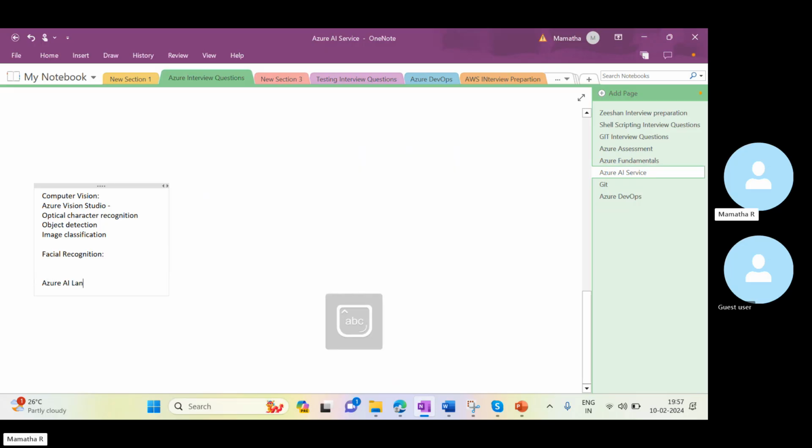So wherever you get asked about any key phrase extraction, we can use Azure AI language service. Whenever we get Azure AI speech services, whenever we want to use speech to text, text to speech, and speech translation also, we'll be using the Azure AI speech services.